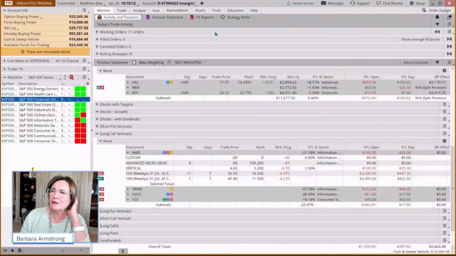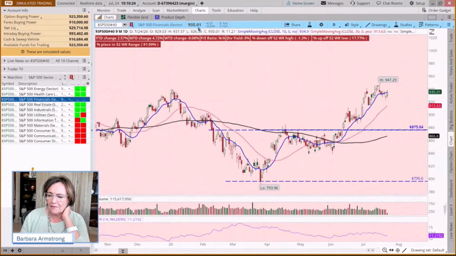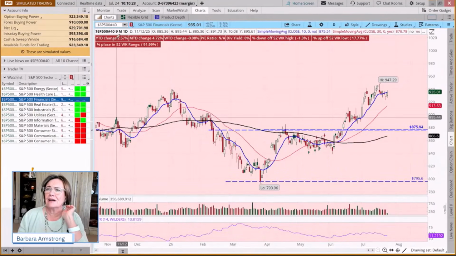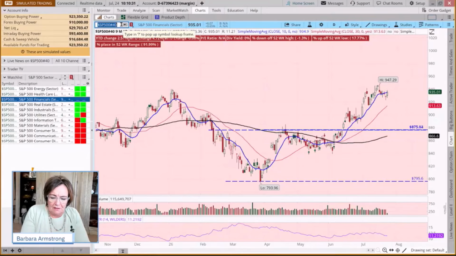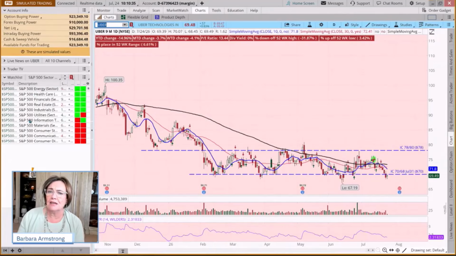But one of the things that we had done was we had put on an iron condor here on Uber. Okay. So an iron condor, if you're not familiar with that, is really a credit spread sandwich, is how I like to refer to it, because we've got a short call vertical here that is successful if the stock stays below 78.